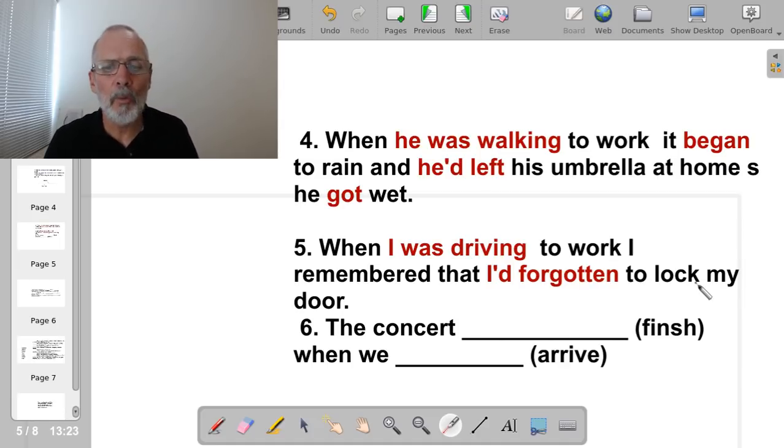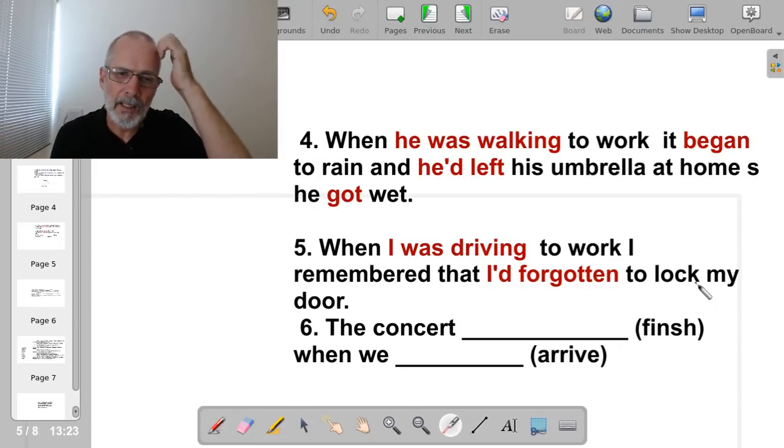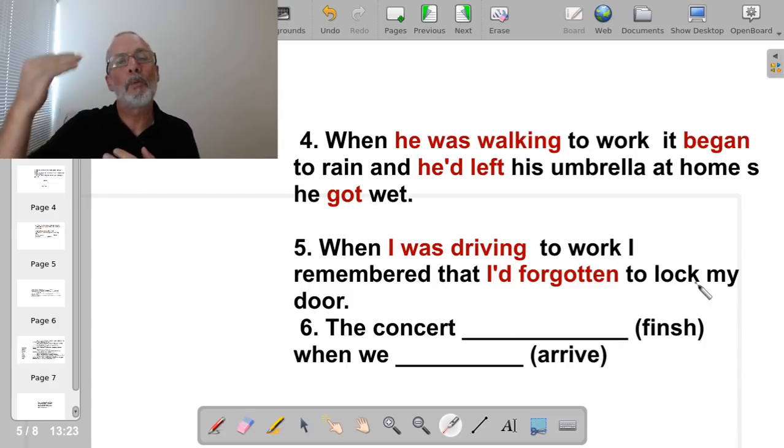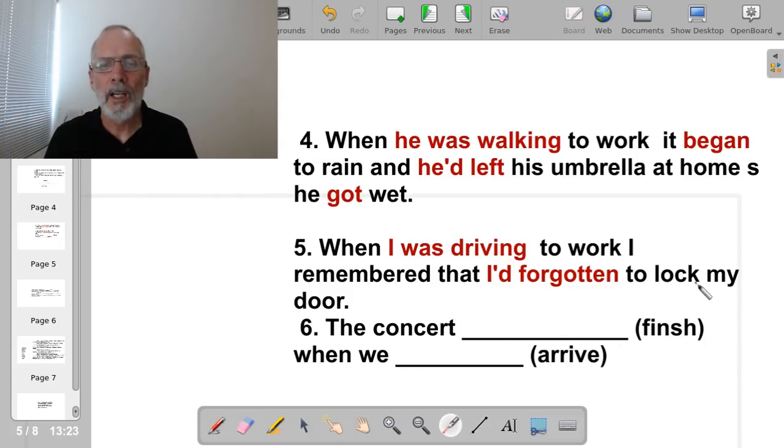But maybe it's a good way to end the class because the 3 possible answers have 3 different meanings. If I say the concert finished when we arrived, that means we arrived and then it finished. If I say the concert was finishing when we arrived, that means it was in the process of finishing when we arrived. And if I say the concert had finished when we arrived, it means it finished before I arrived.